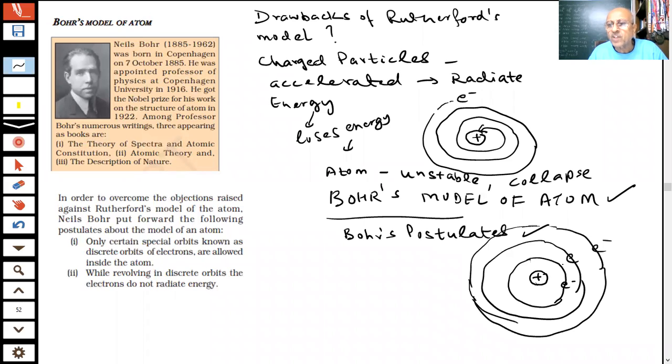This is the nucleus, electrons are orbiting around the nucleus, but the electron is here, not here. There are definite special orbits.